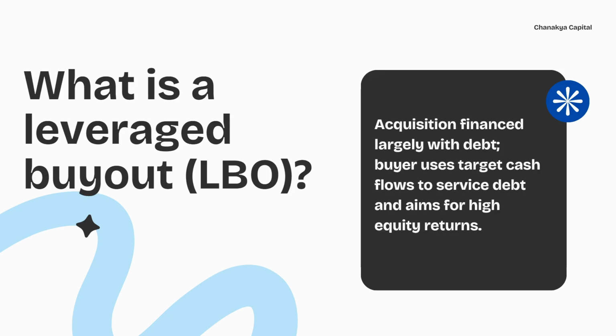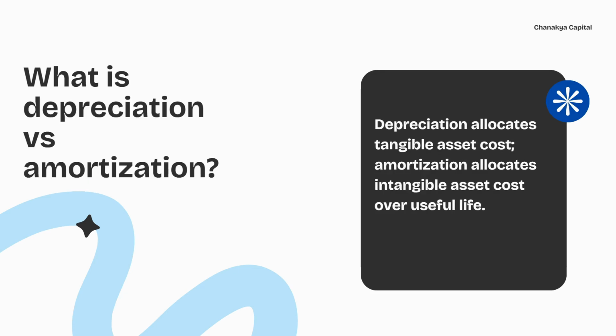What is a leveraged buyout, LBO? Acquisition financed largely with debt. Buyers use the target's cash flow to service debt and aim for high equity returns. What is depreciation versus amortization? Depreciation allocates tangible asset cost. Amortization allocates intangible asset cost over useful life.